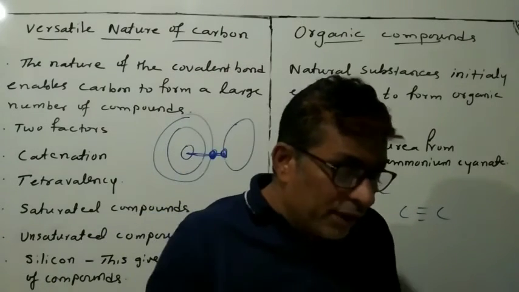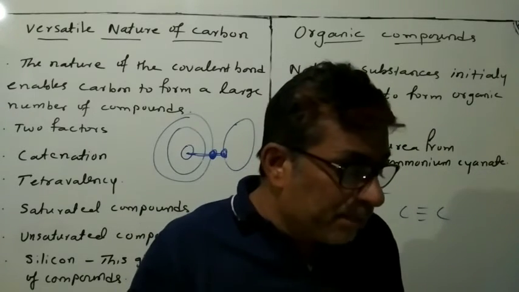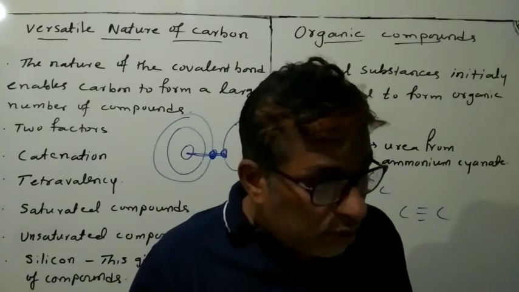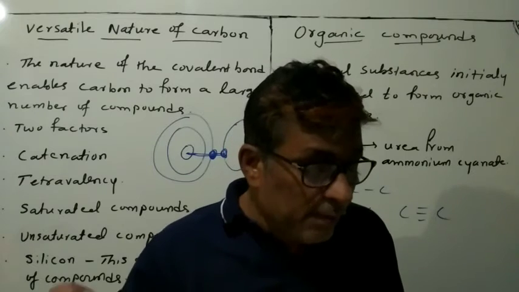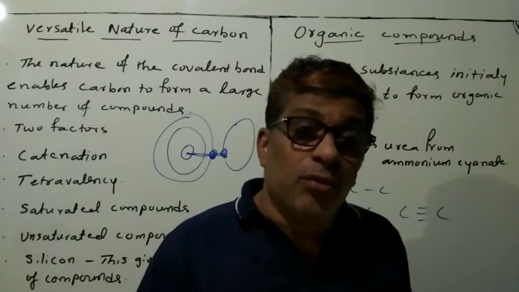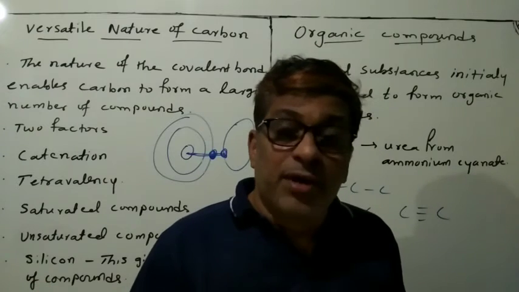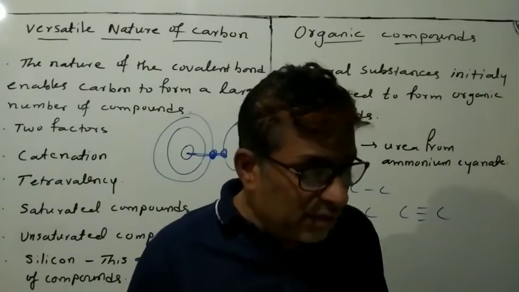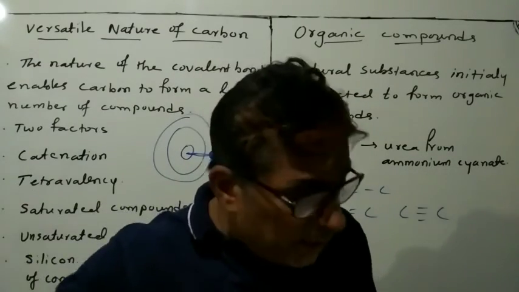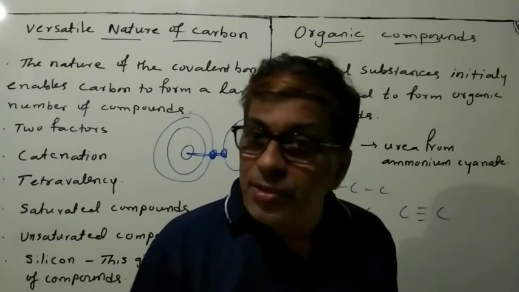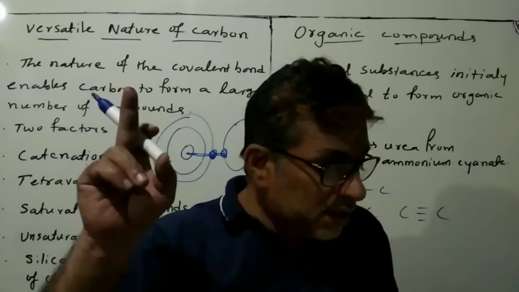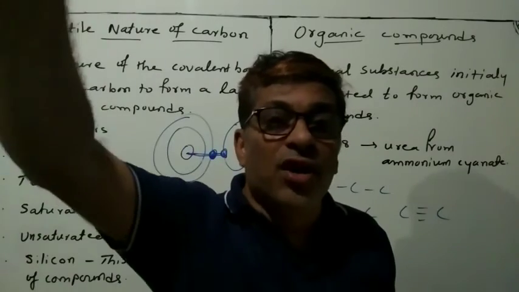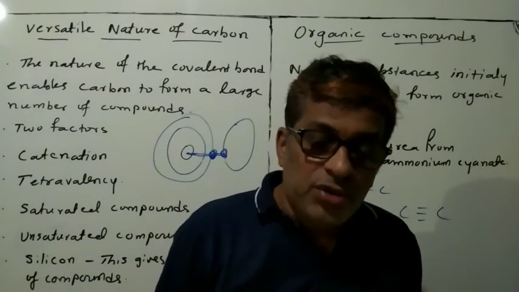Got the idea now? But carbon compounds, except carbides, oxides of carbon like CO2, carbonates like CO3, and hydrogen carbonates like sodium hydrogen carbonate or calcium hydrogen carbonate, are not studied under organic chemistry. For example, if anybody asks whether CO2 comes in organic chemistry, no. Does sodium carbonate come in organic chemistry, no. You have to remember that carbides, oxides of carbon, carbonates and hydrogen carbonates are not studied in organic chemistry. Okay, got the idea, students?